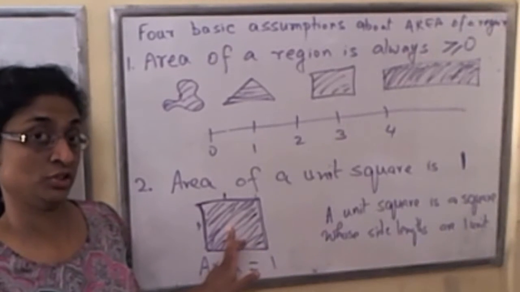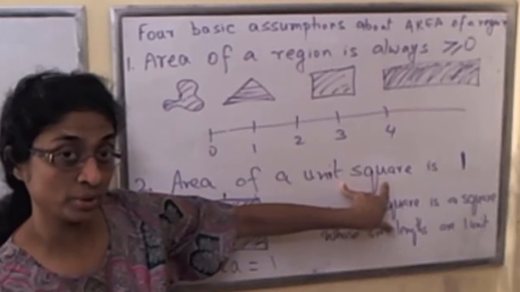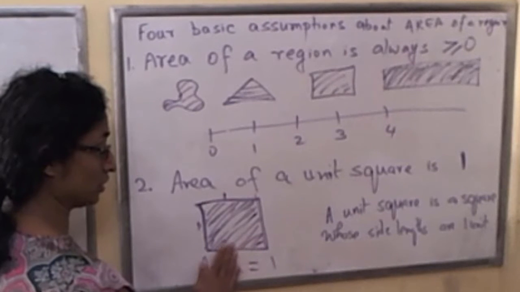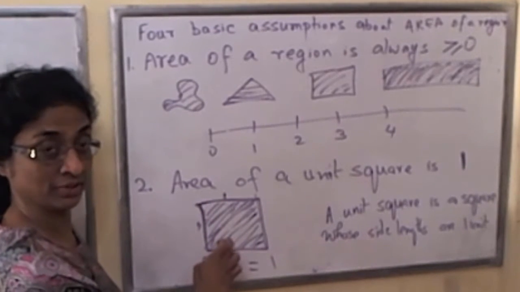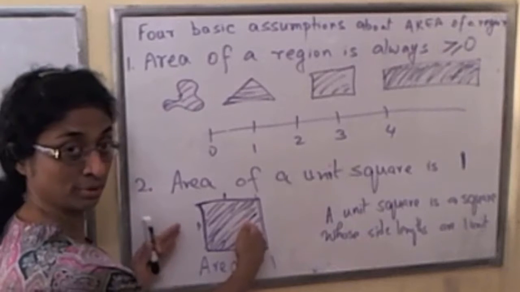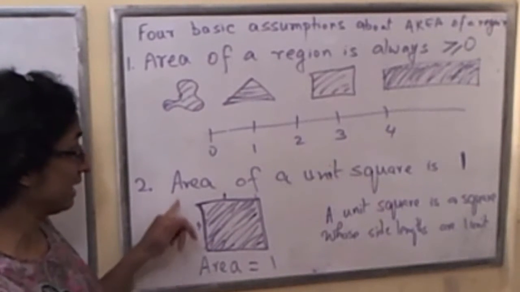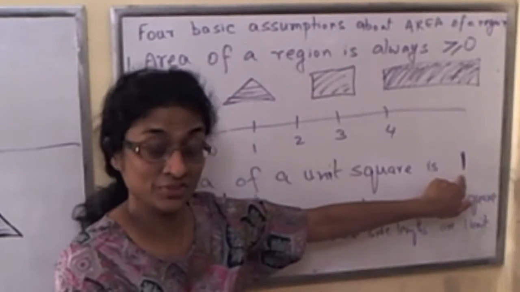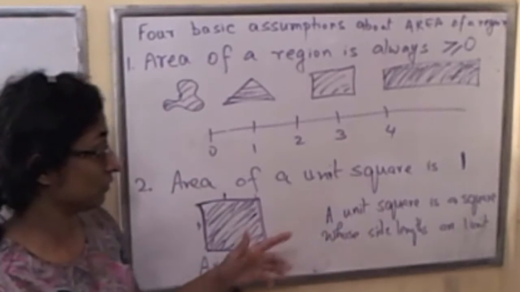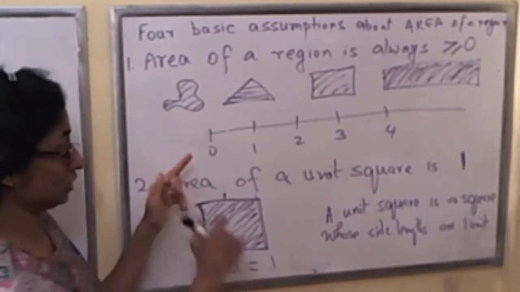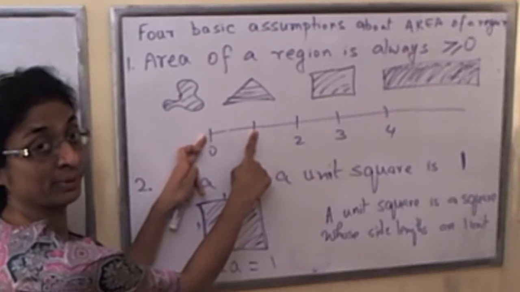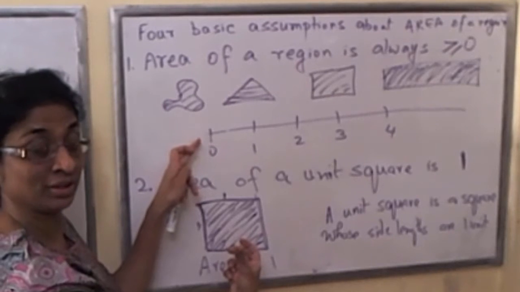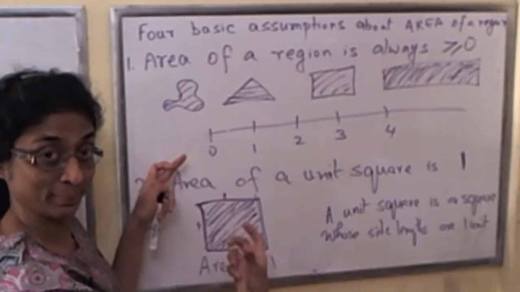And be careful to distinguish the phrase unit square from the area of a unit square. Unit square refers to this region. It's the collection of all of the points in this square. So it's a physical part of the plane. In contrast, area of a unit square is a number, and we are saying that number is 1. It's very similar to what we said about unit segment. Unit segment is a collection of all of these points. It's a physical piece. The length of a unit segment, in contrast, is a number 1.